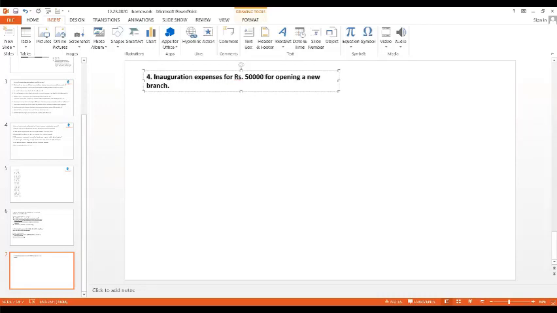Okay. So come on, tell me whether it is capital or revenue. Anyone can answer. Don't worry about your answer being wrong. And those of you who are saying capital or revenue, why also you should say, okay? Okay, Soumya, why is it capital, ma? I'm sure you will be able to answer. Tell me why. You can say in the message itself.